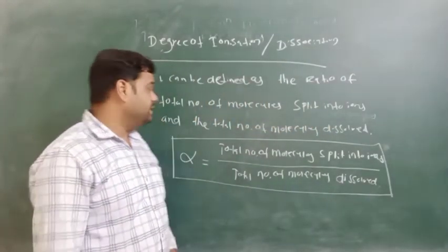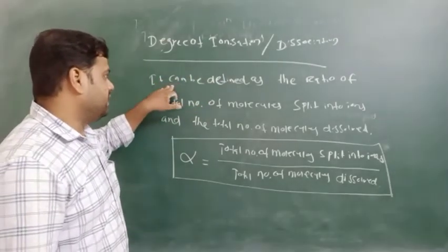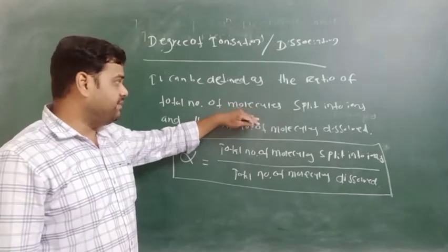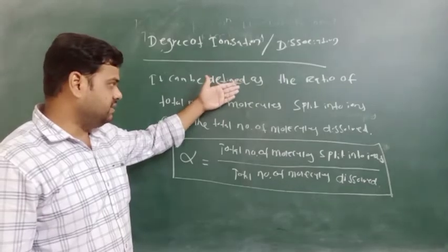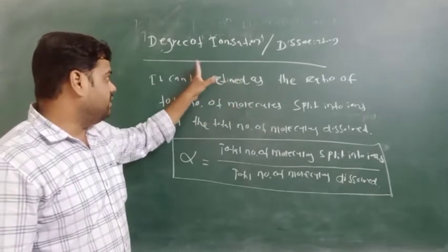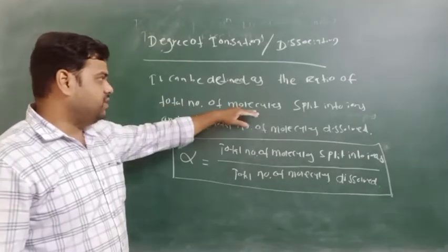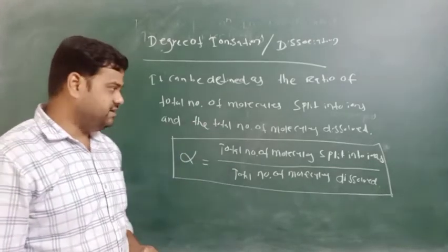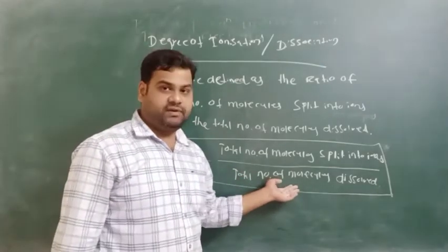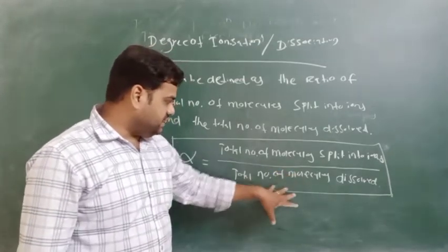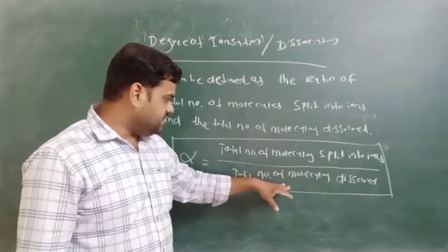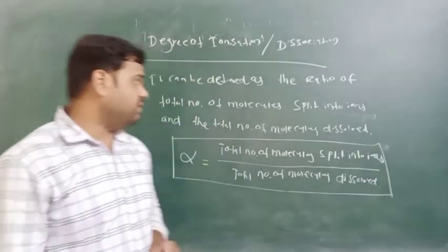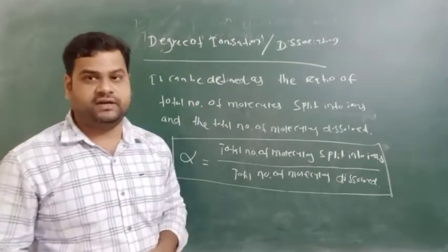I repeat, the degree of ionization can be defined as the ratio of the total number of molecules split into ions. Suppose we take a molecule like NaCl, the example we used while defining ionization. The molecule NaCl splits into the ions Na plus and Cl minus, and the total number of molecules dissolved is NaCl, which you take in the denominator. This is all about the degree of ionization or degree of dissociation.